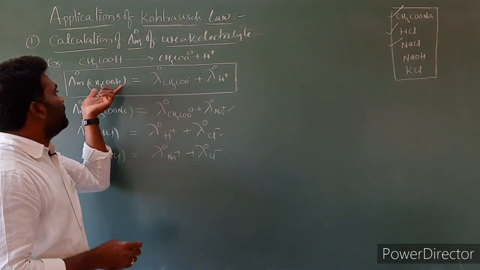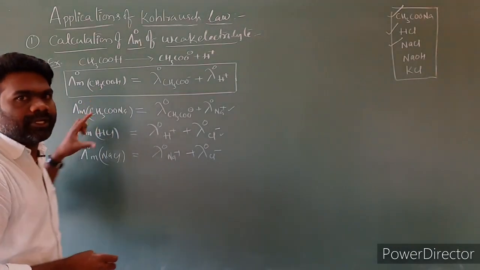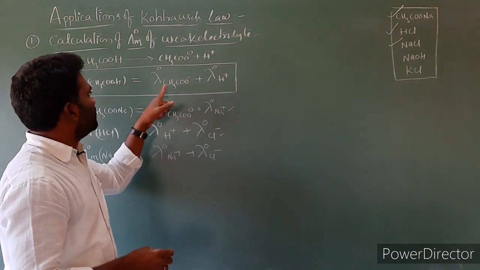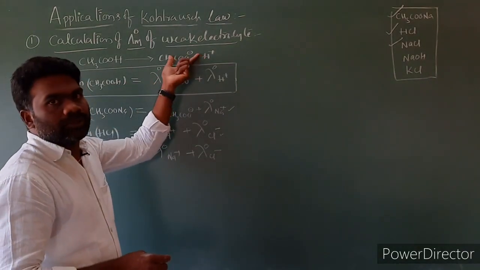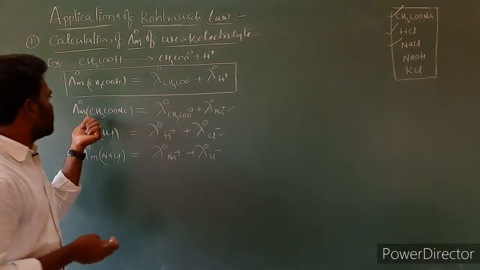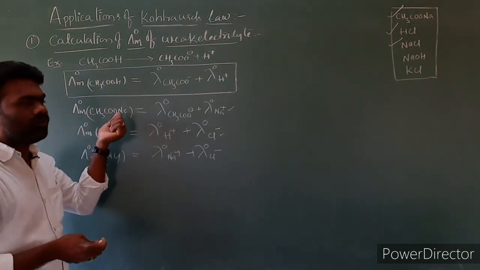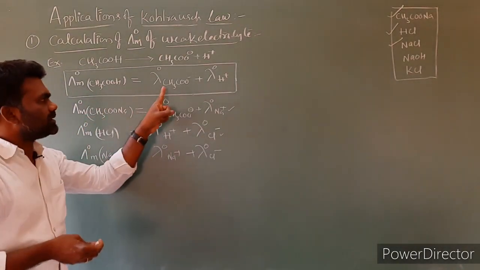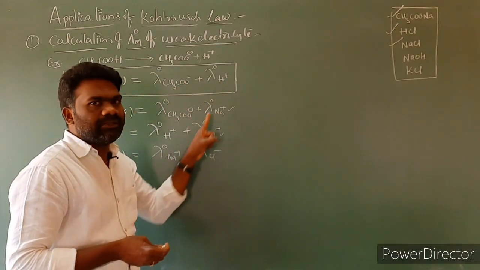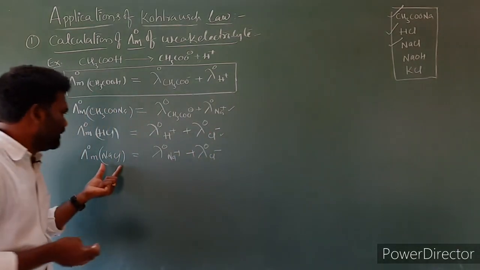The limiting molar conductivity of weak electrolytes can be obtained from strong electrolytes. The weak electrolyte dissociates into CH3COO minus and H plus, so we have to select strong electrolytes that contain these common ions. As we selected CH3COONa and HCl, we will get CH3COO minus and H plus. But excess Na plus and Cl minus will be there. We have to remove them, so we have to choose NaCl.